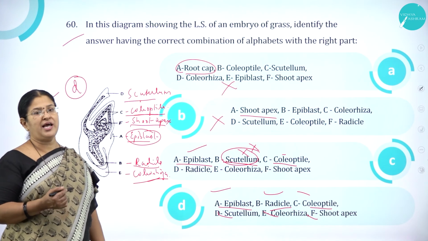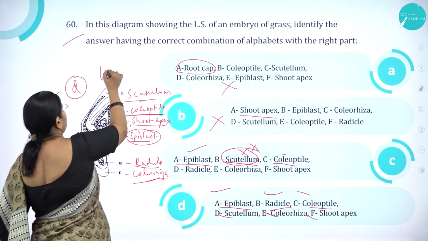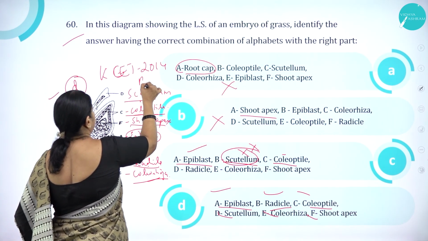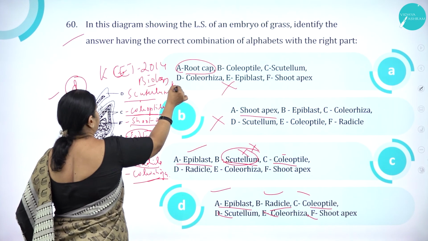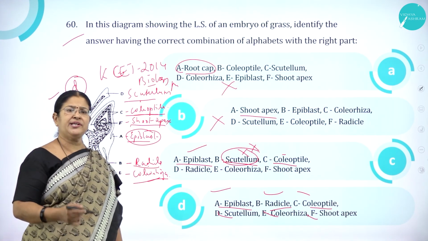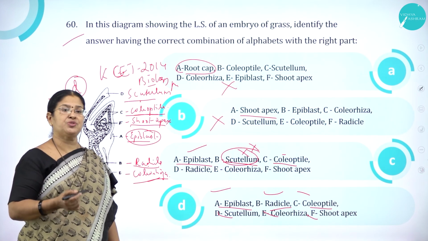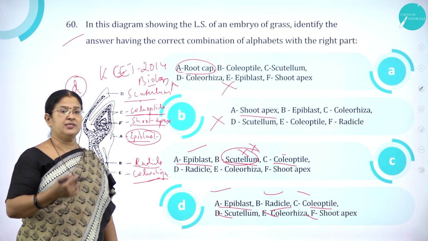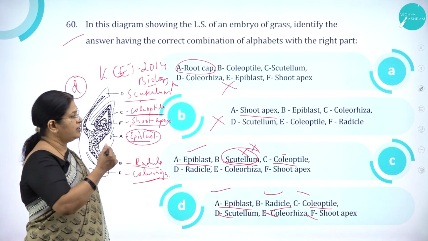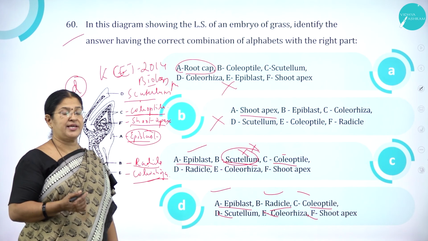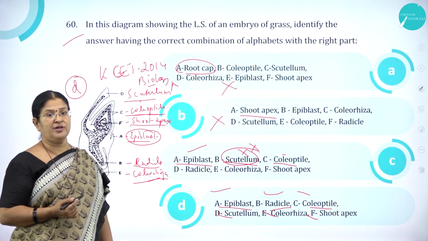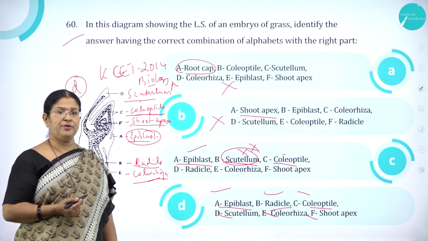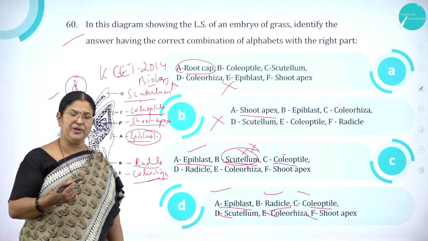Hope you all have understood this Karnataka CET 2014 biology paper. As I said, each and every paper will have its own type of questions. So the only thing is you need to do the analysis part properly so that you'll land up at the right option. As I keep telling, not only your hard work, smart work is very much required to get through your competitive exams like Karnataka CET or NEET also.